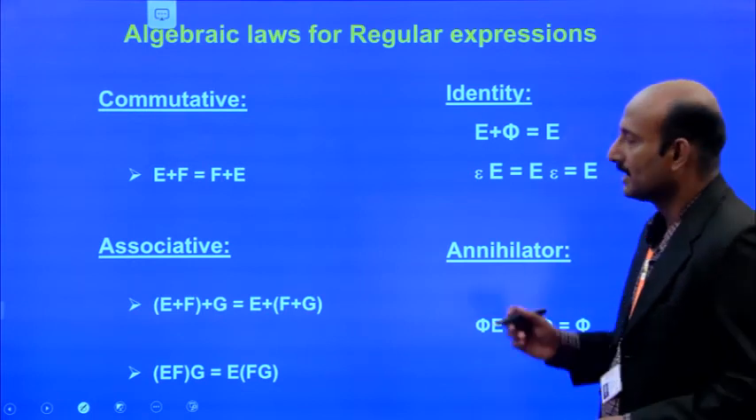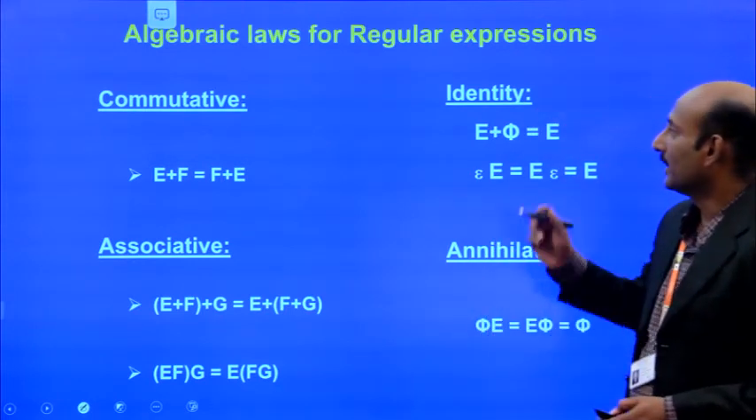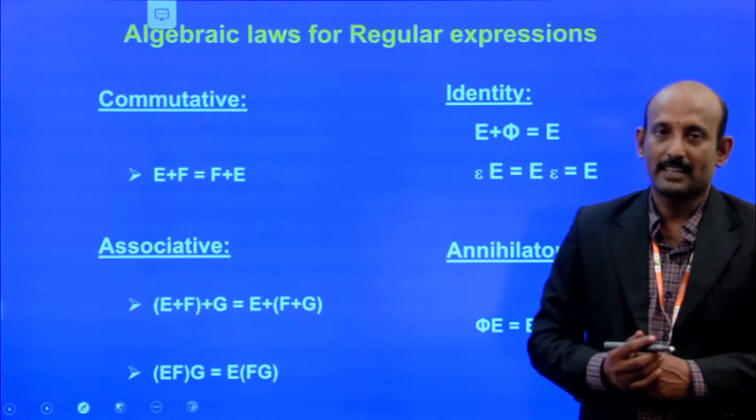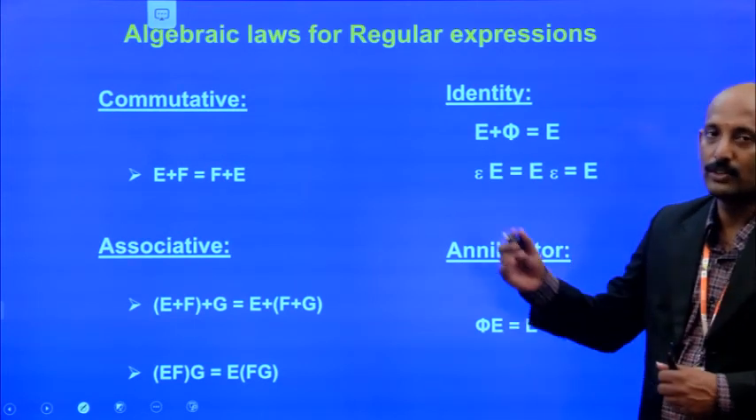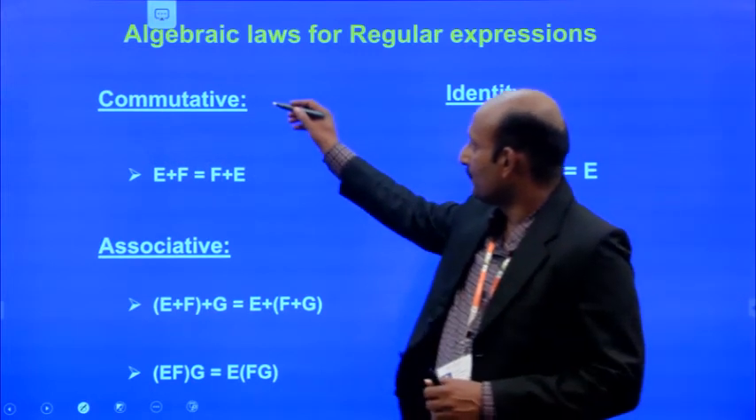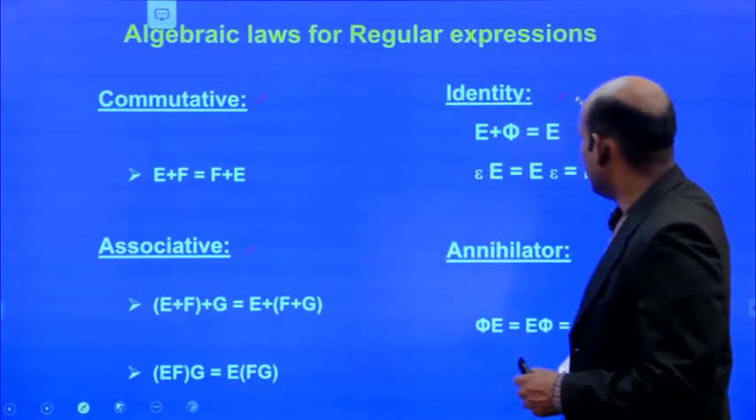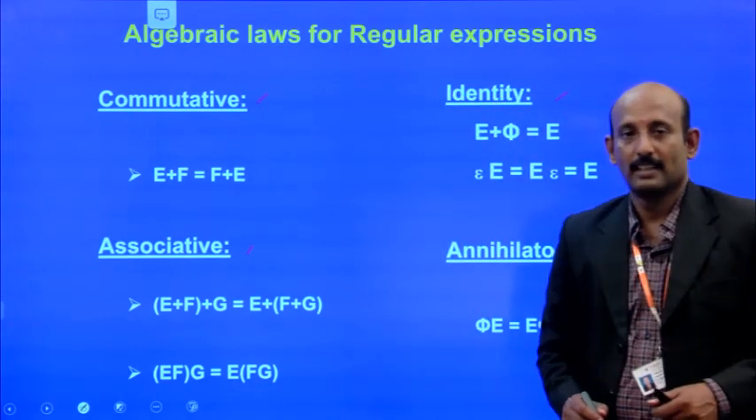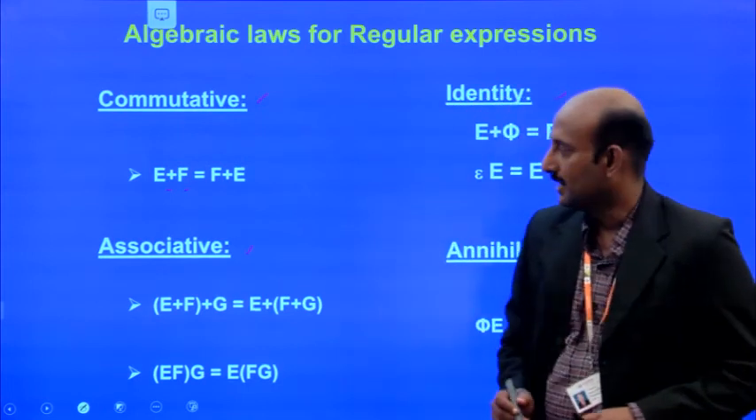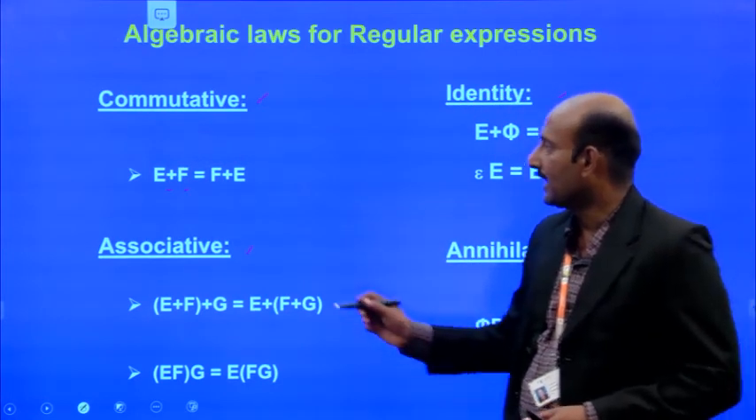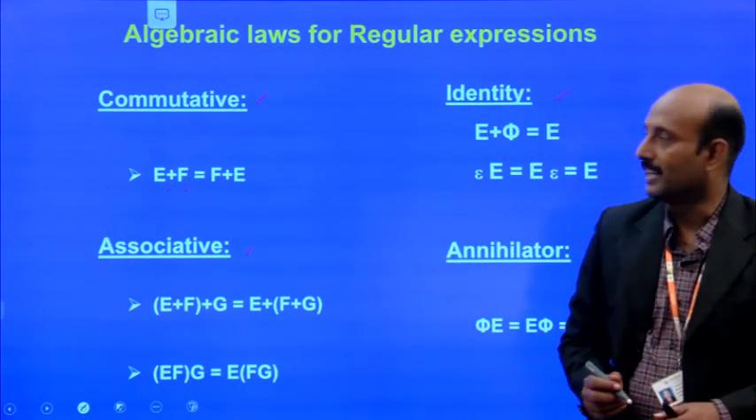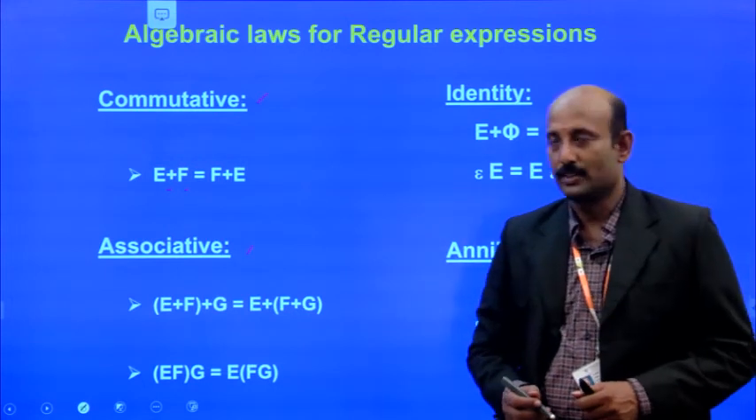Next, we are going to see the algebraic laws for regular expressions. You are already familiar with algebraic laws from other mathematical subjects. Let's look at these laws: commutative laws, associative laws, identity and annihilator laws. If we have E and F as regular expressions, we can write E plus F, which is equivalent to F plus E. That is an example of the commutative law.